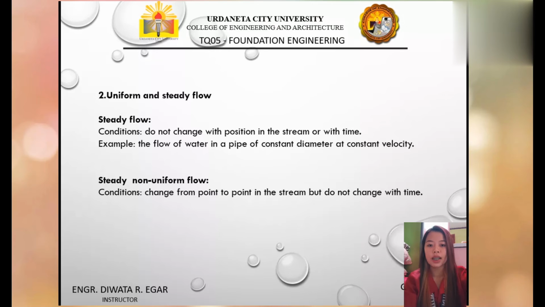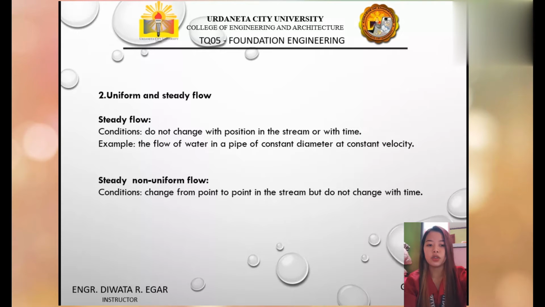Next is uniform and steady flow. Steady flow does not change with position in the stream or with time. Example, flow of water in a pipe of constant diameter at constant velocity. Many devices such as turbines, compressors, boilers, condensers, and heat exchangers operate for long periods of time under the same conditions, and they are classified as steady flow devices.